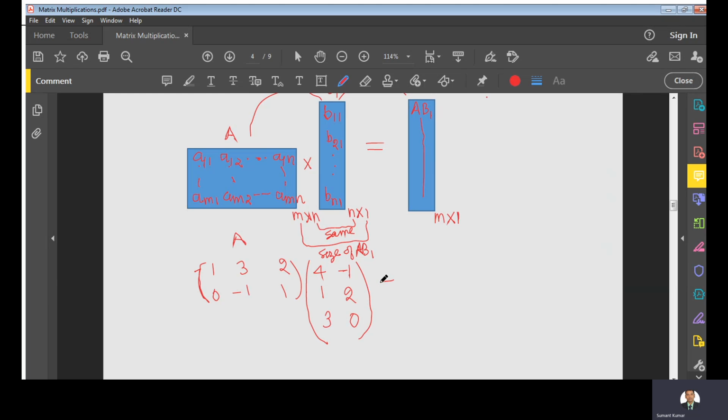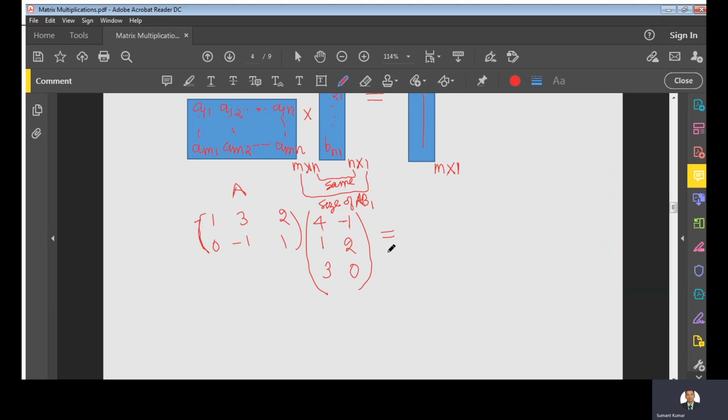So how will you use this concept to find the product? In this case, you will take the partition of matrix B according to the columns. So this matrix is A, and suppose this is B1, and this is B2.